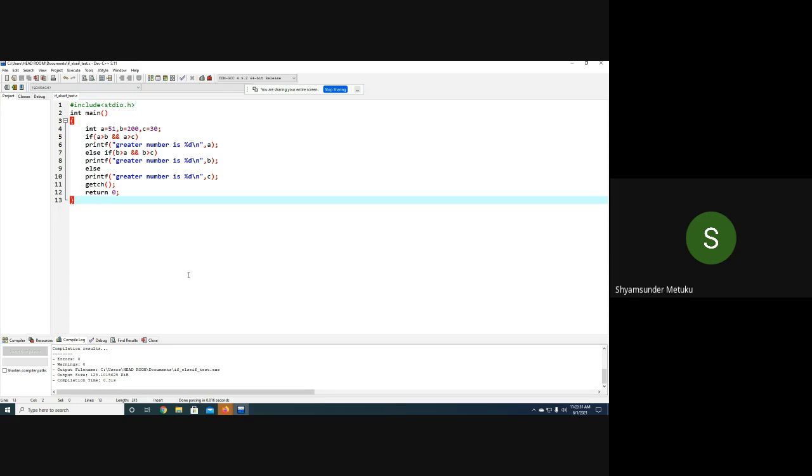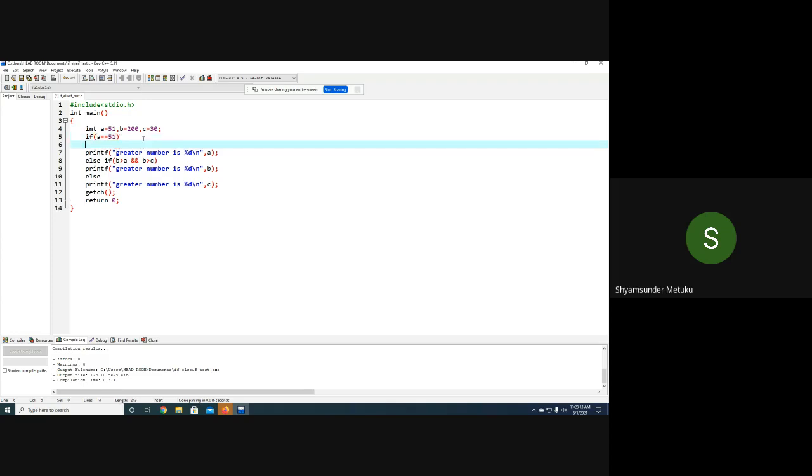Now the last one, which is nested if, yes or no? For nested if, I simply write something randomly. If a double equal to 51, I'll write printf: I am in outer if condition.